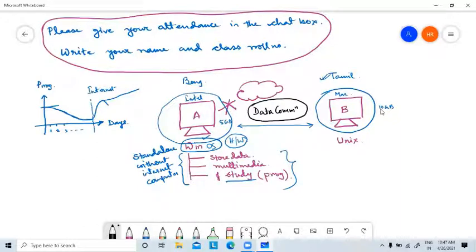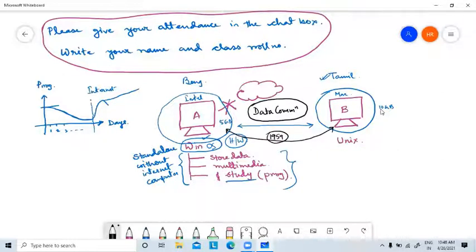Remember, in the early days, communication was through voice channels, telephone lines. The first ever interconnection between two devices through a voice channel happened approximately around 1959.